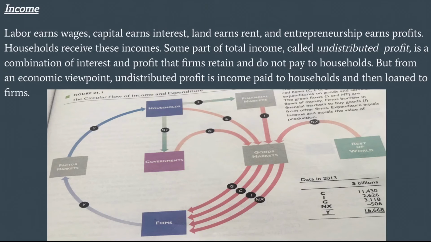Income. Labor earns wages, capital earns interest, land earns rent, and entrepreneurship earns profit. Households receive incomes. Some part of total income, called undistributed profit, is a combination of interest and profit that firms retain and do not pay to households. But from an economic viewpoint, undistributed profit is income paid to households and then loaned to firms. This is the figure of the circular flow of income and expenditure of the US economy.